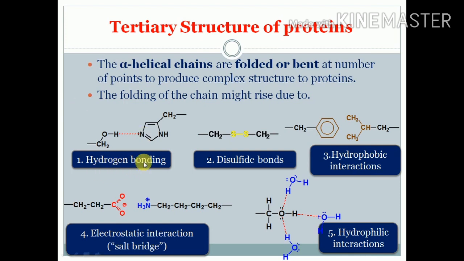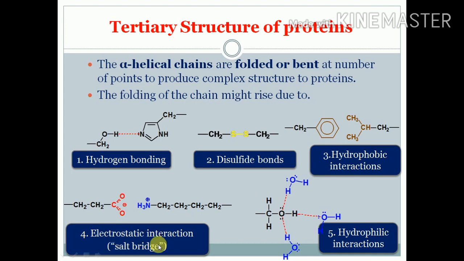First one is hydrogen bonding. Some polar R group and polar R group form the hydrogen bond and bending will be possible. Then cysteine: two cysteines combine with each other and form the disulfide bond. Some hydrophobic interactions: if non-polar R groups are there, there will be hydrophobic interactions.